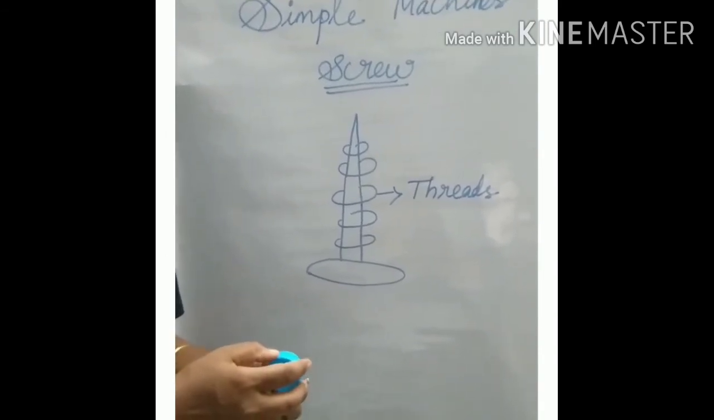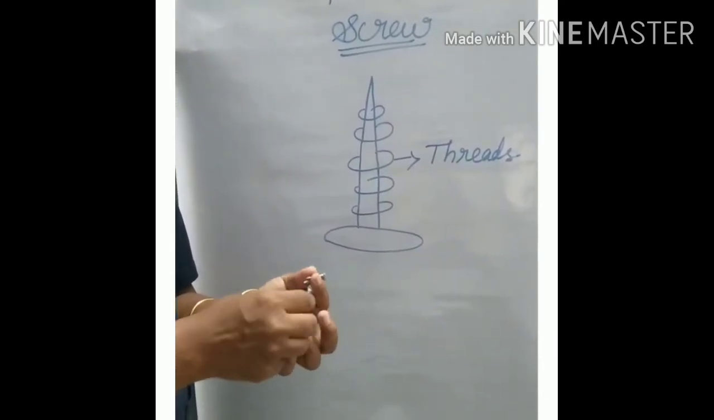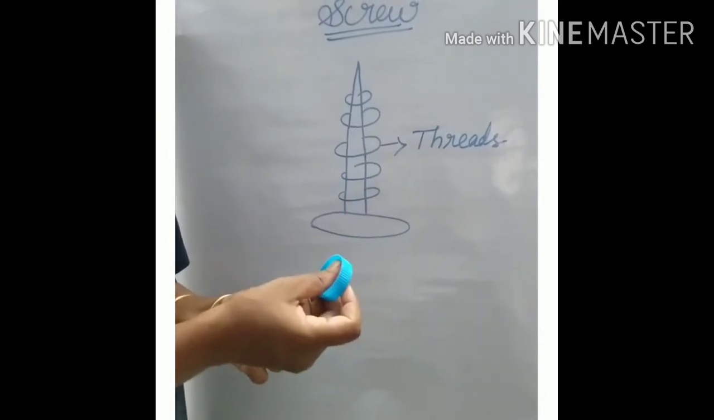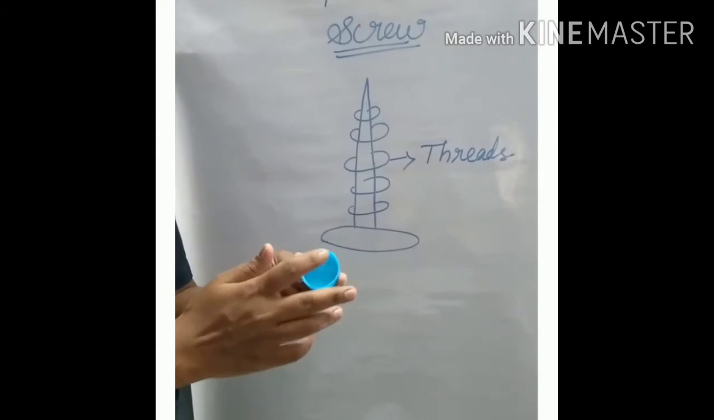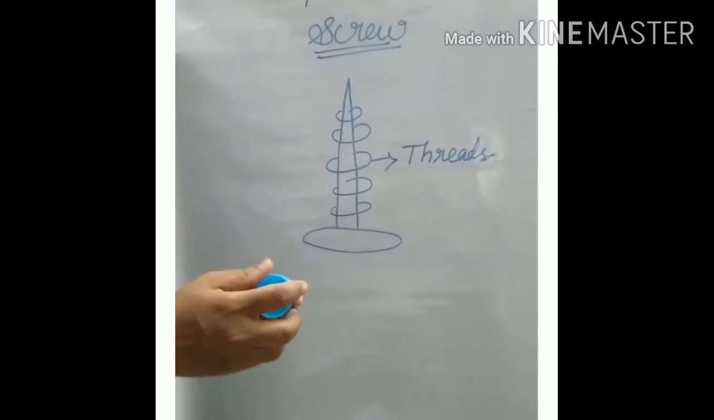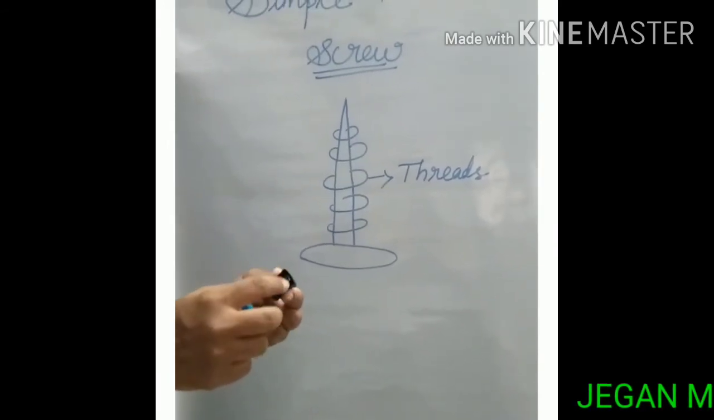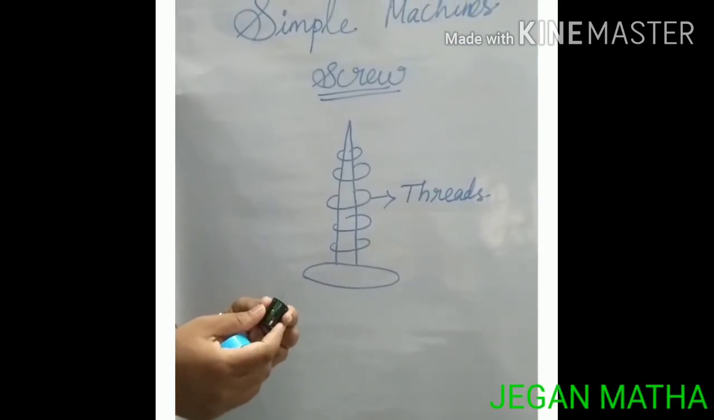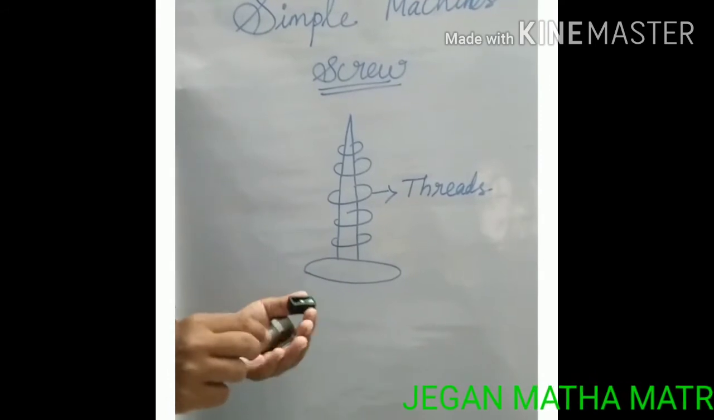For example, a pencil sharpener, screw jack, a bottle cap, etc. The screw in the bottle cap holds the cap and the bottle together. The blade and the sharpener are held together by the screw.